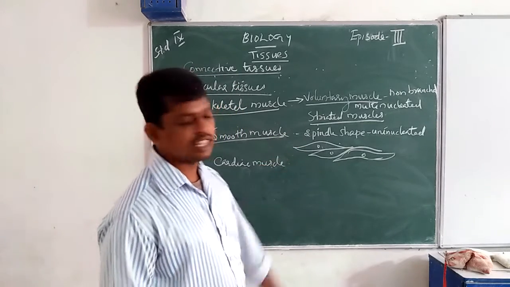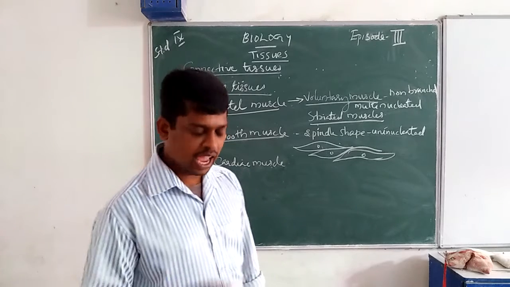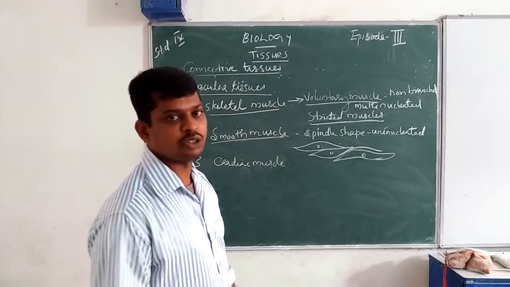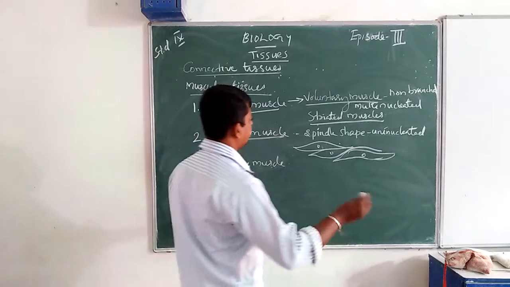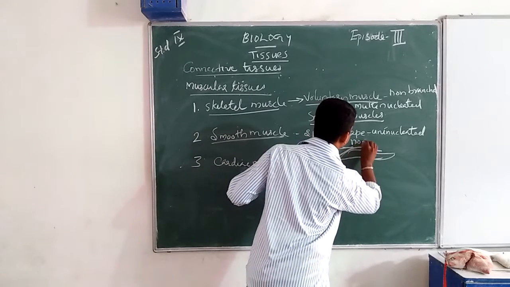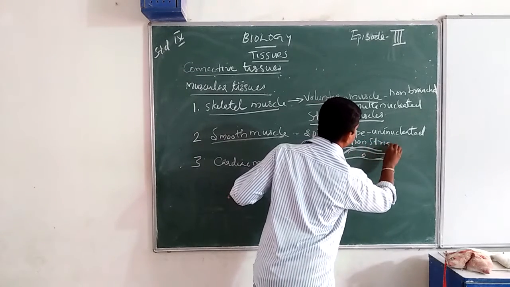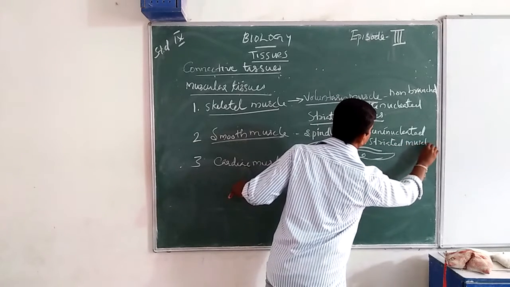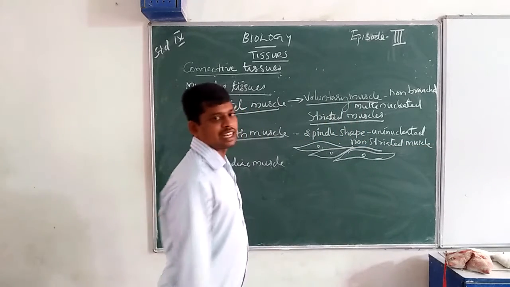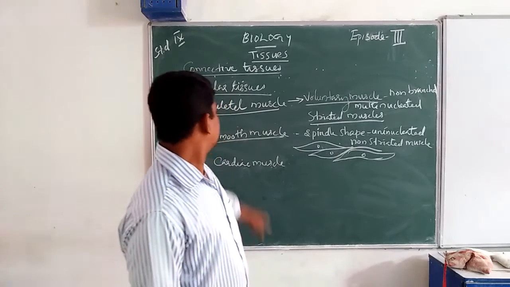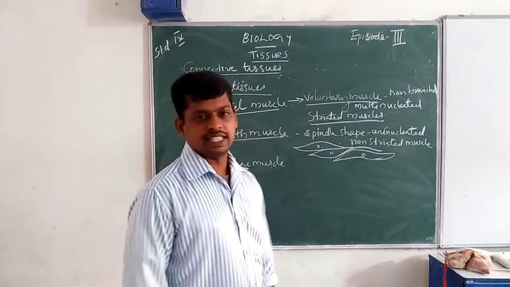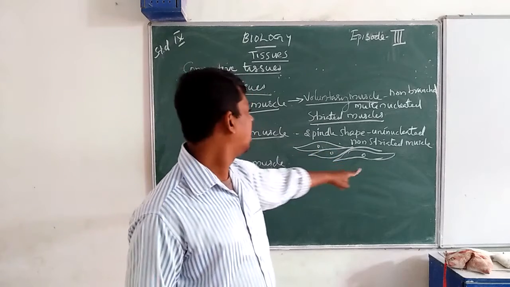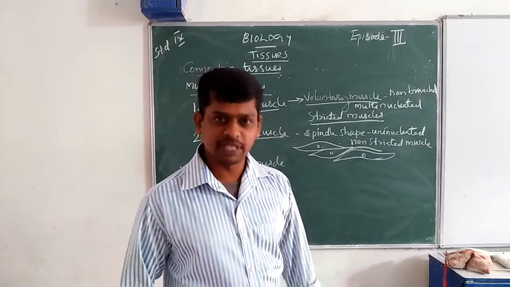So smooth muscle is otherwise known as non-striated muscle. Smooth muscles are spindle-shaped, uninucleated, and non-striated.